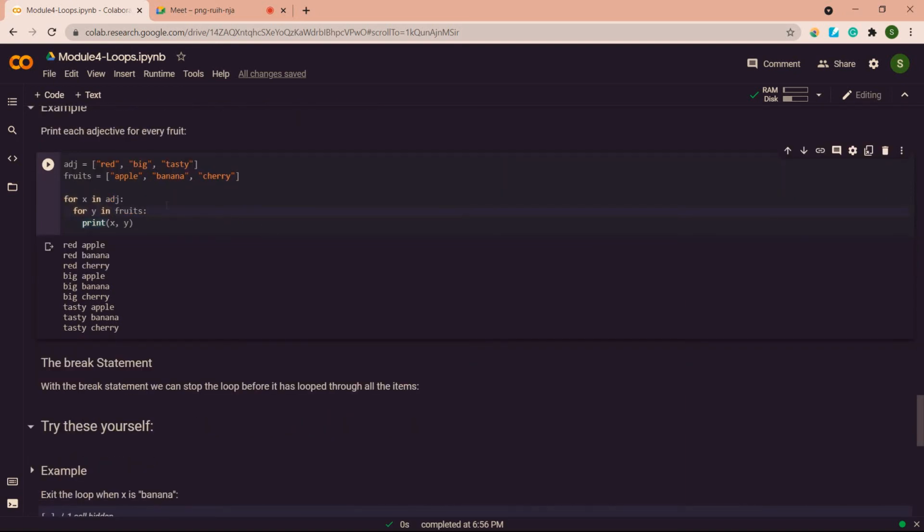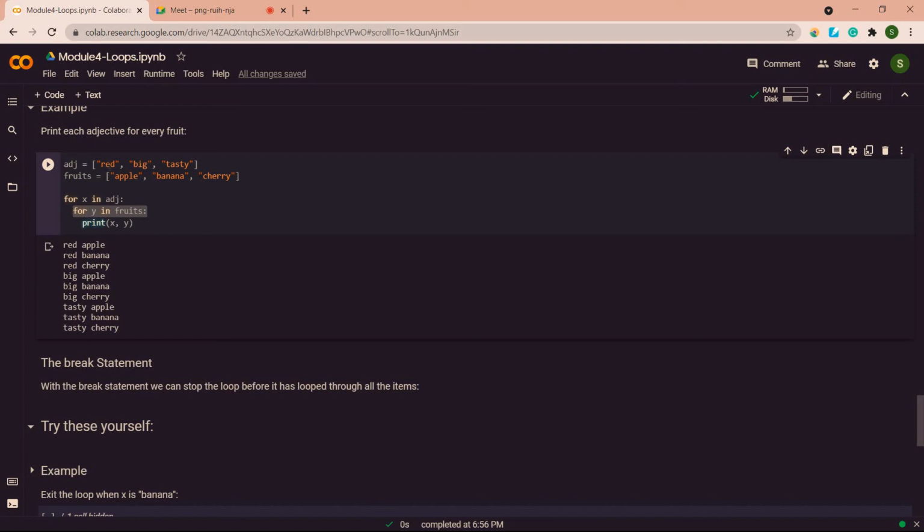Okay. So in such cases, what you have to do is first take the item present in adjectives, that is adj. The first one is red, and along with this, I want to print every item present in the second data set. So if my present value in the sequence first points to this item, red, now in the second loop, that is for y in fruits, this red gets applied with all these.